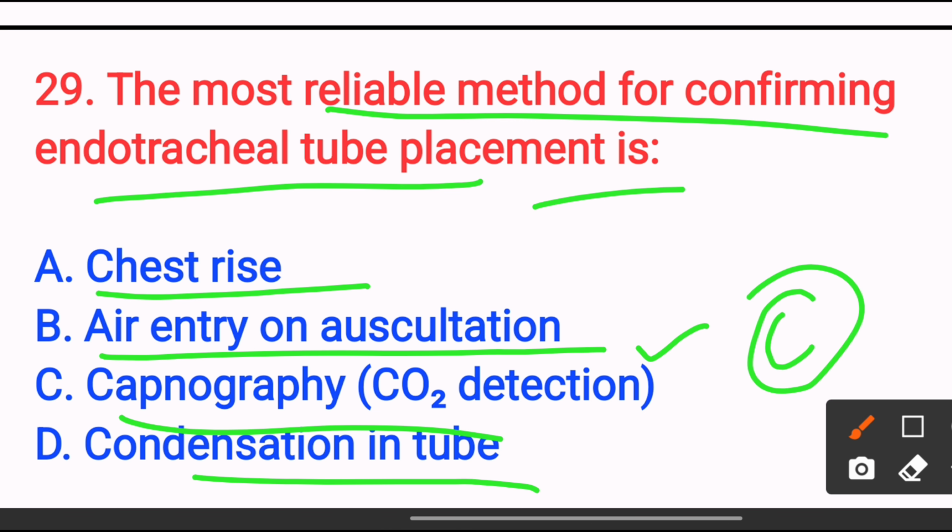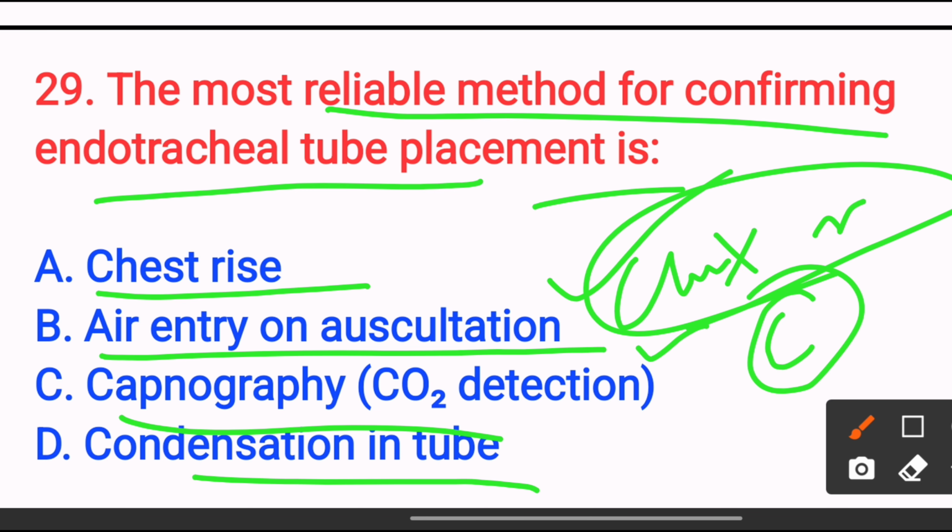Presence of exhaled CO2 on capnography confirms correct tracheal placement; chest rise alone is unreliable. If there is a chest X-ray option, the answer will be chest X-ray, because it is the confirmatory test for NG tube or ET tube placement.